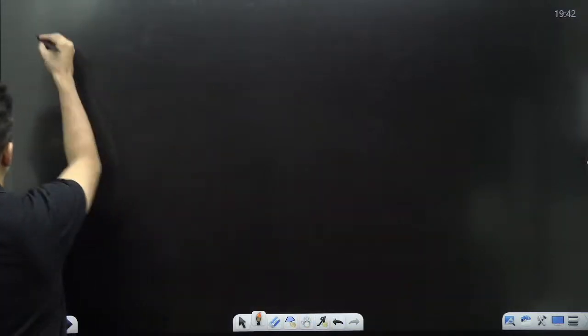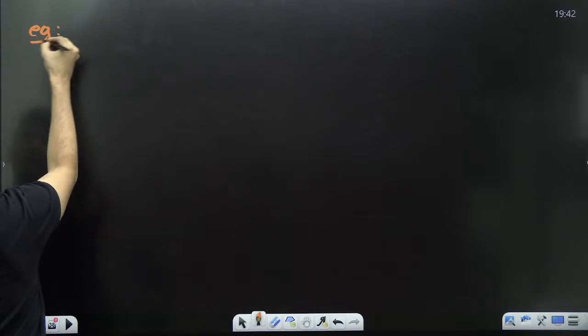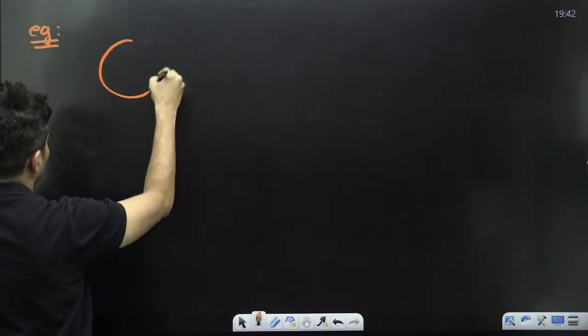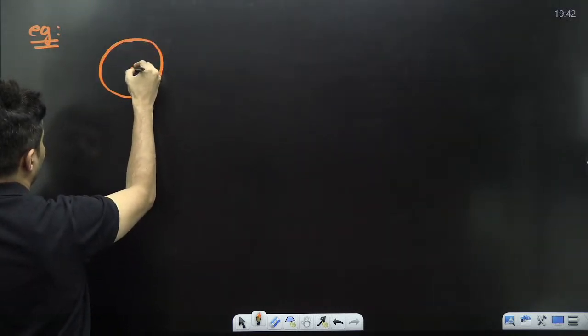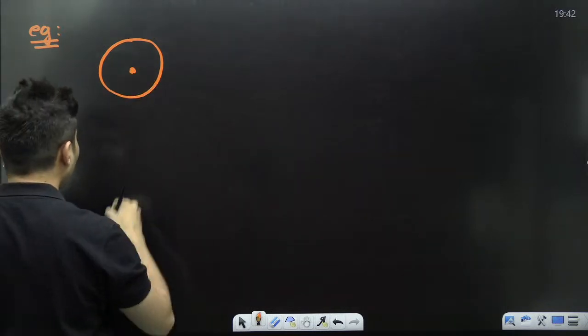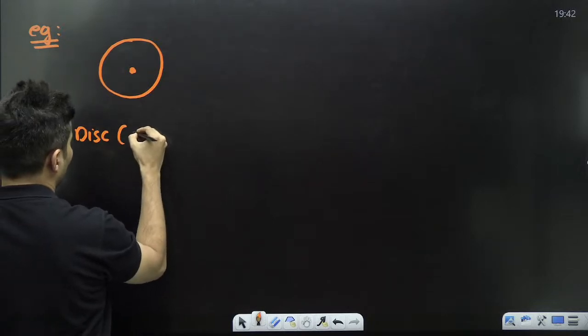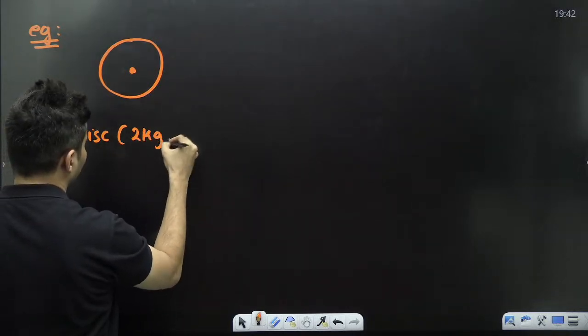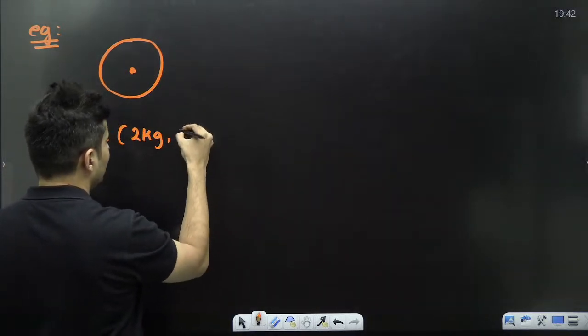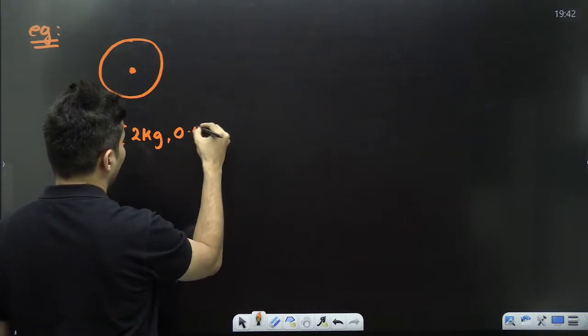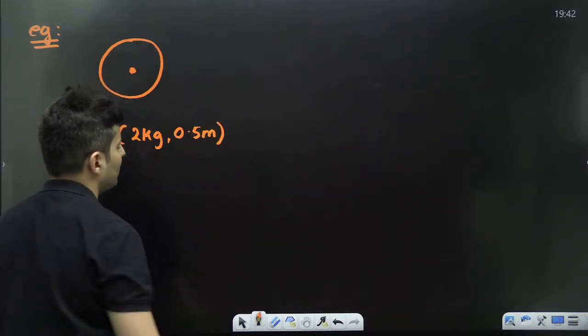Let's go ahead and look at some questions. Here is a question, amazing question. This is a disc. And this disc has a mass of 2 kg and let's say 0.5 meter radius.